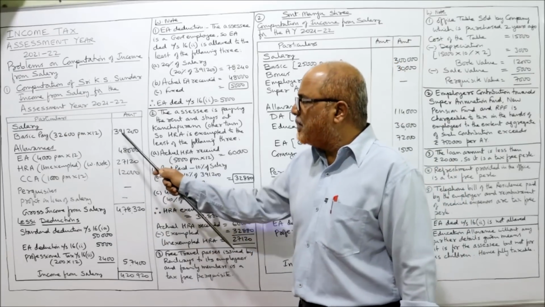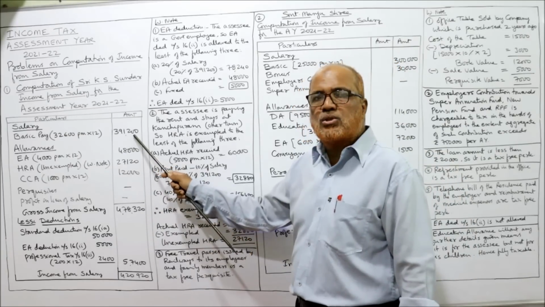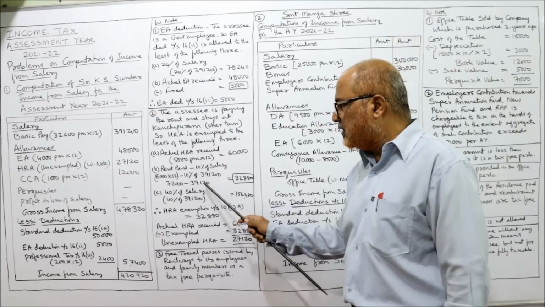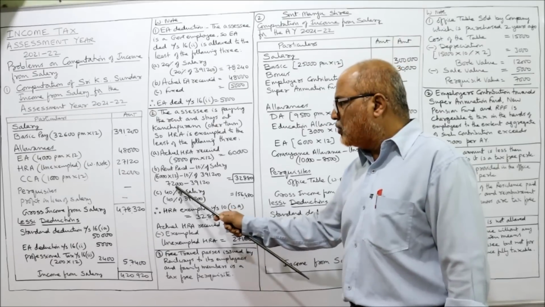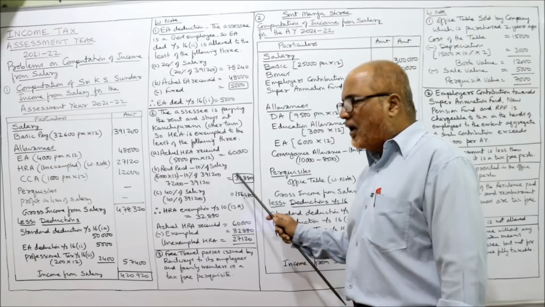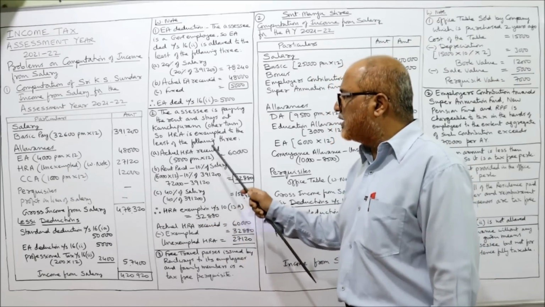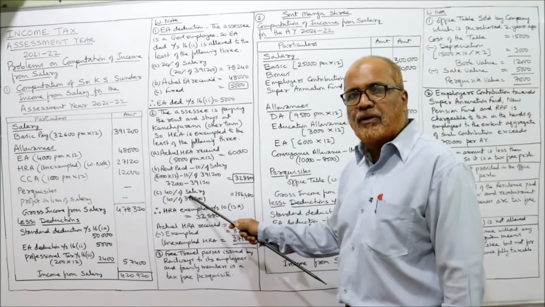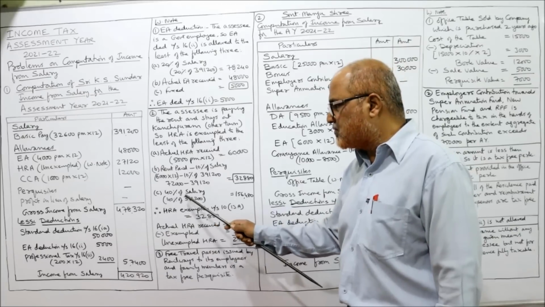So how much is the basic pay? 3,91,200. So 10% of 3,91,200, 39,120. 72,000 minus 39,120 is 32,880. And 40% of salary for other town. If metro city was there, it would have been 50%. For other town, 40% of salary.